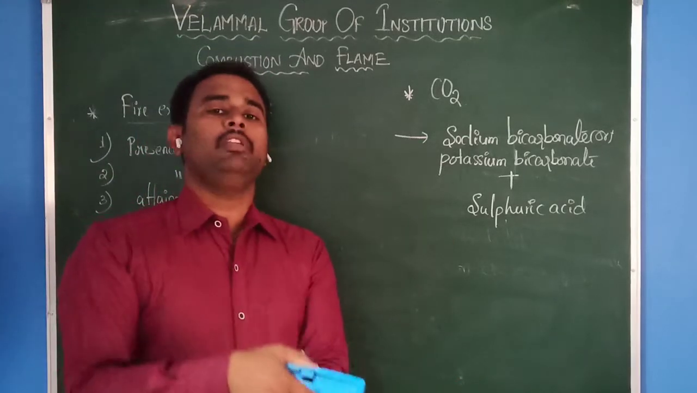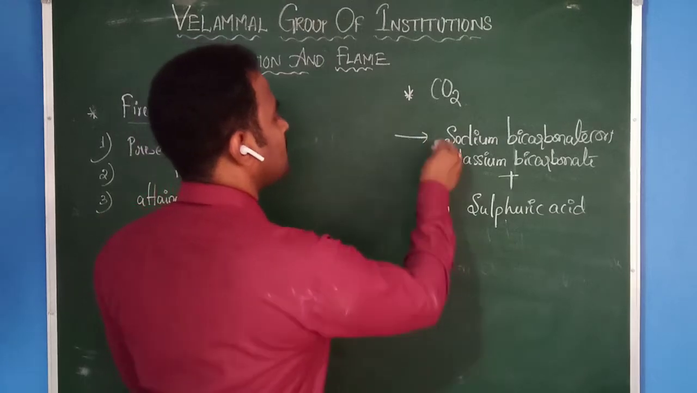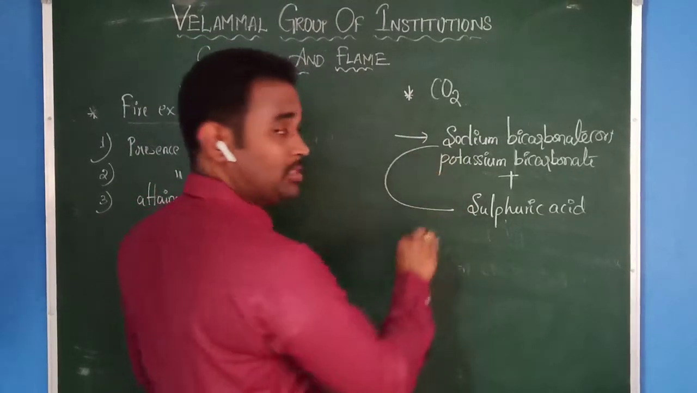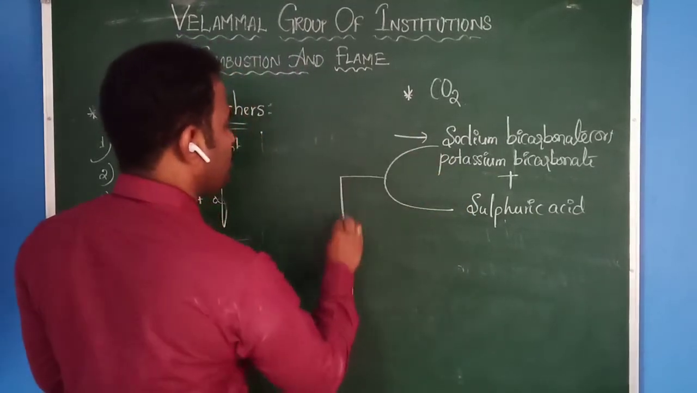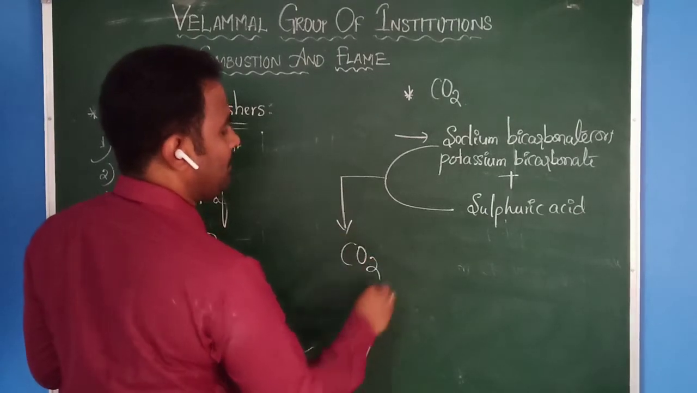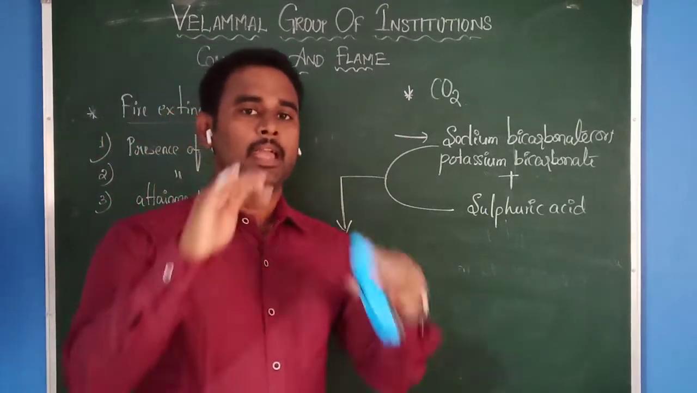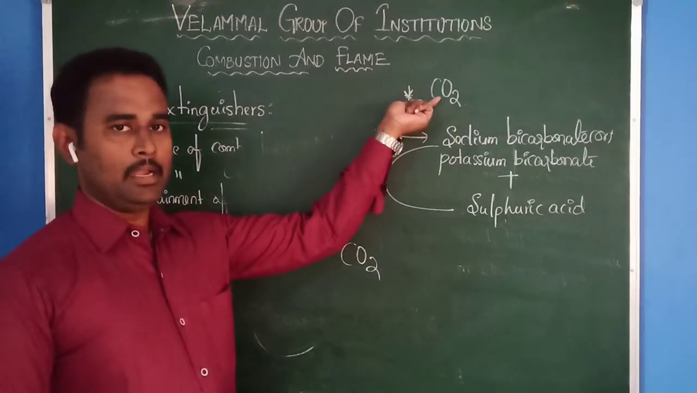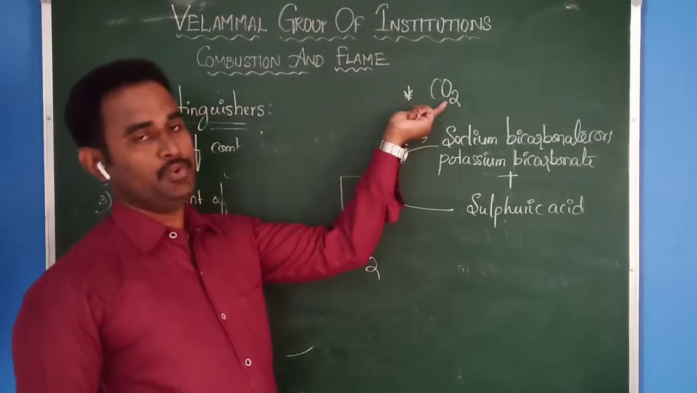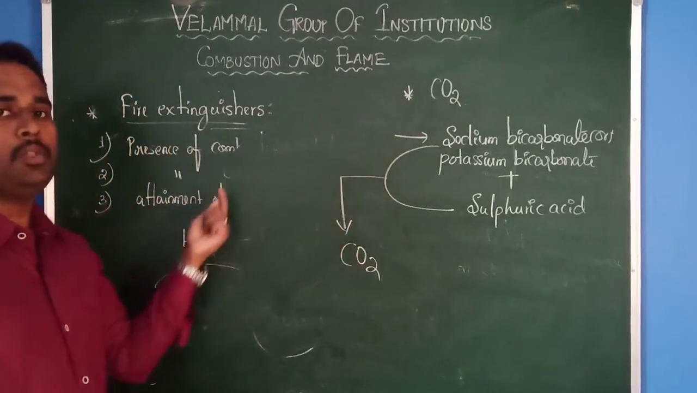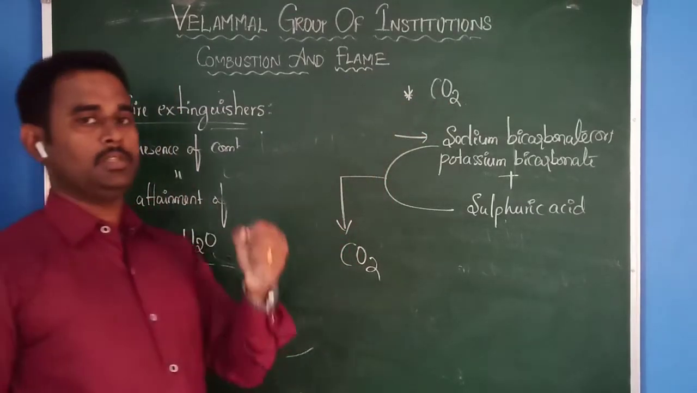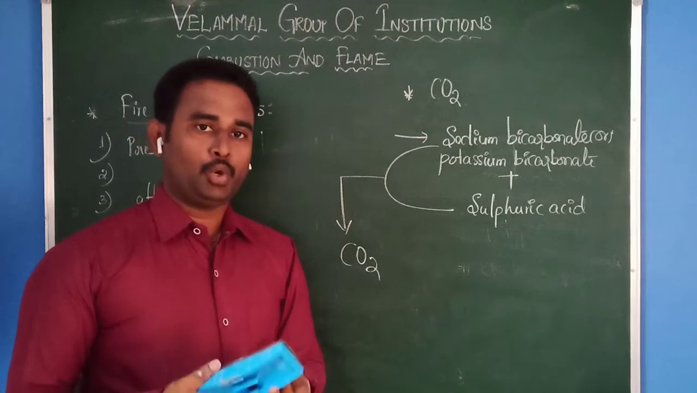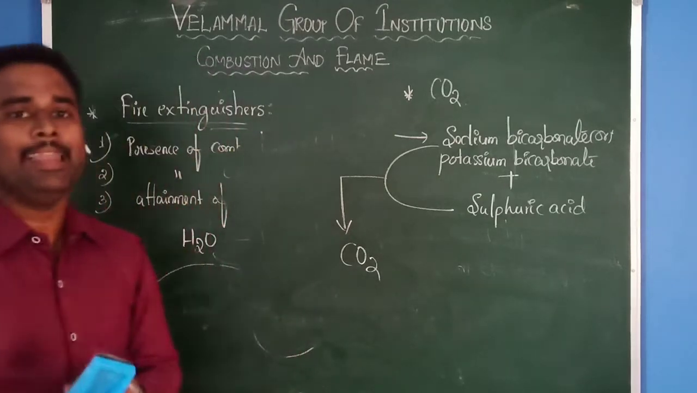When you press, what will happen? These two compounds react and produce one compound, that is nothing but carbon dioxide, which you can see in the form of a white color substance. That means carbon dioxide is also one of the important fire extinguishers which we use to control fire caused by oil or petrol, and the next one, electrical equipment.